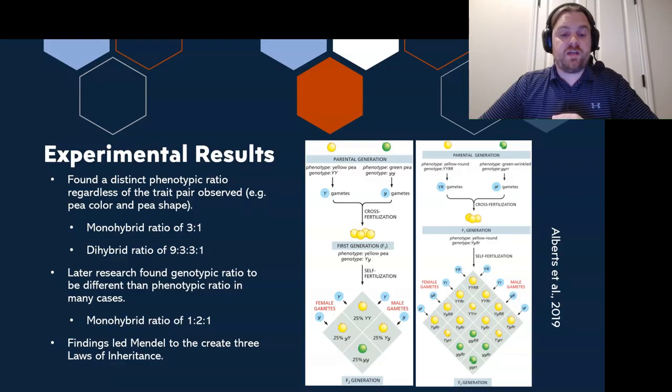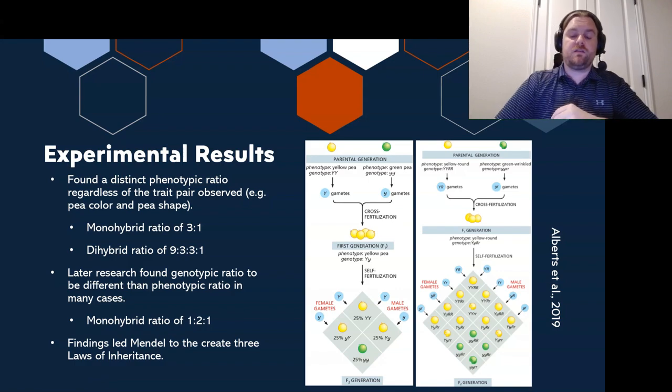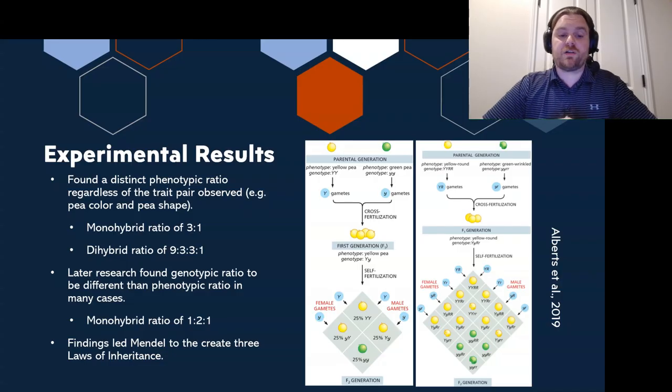Later research found that genotypic ratio was often different than the phenotypic ratio in many cases. Some cases not so much, but in most cases we can see that ratio is different. So if we look at that same monohybrid cross that we looked at earlier, we can see that there is a monohybrid ratio or monohybrid genotypic ratio of 1 to 2 to 1. So 1 homozygous dominant, 2 heterozygous, and 1 homozygous recessive.